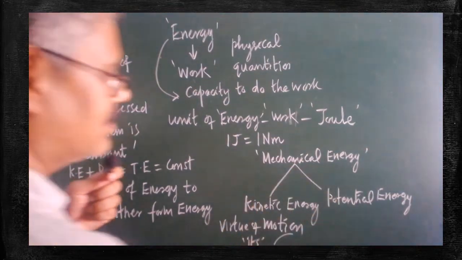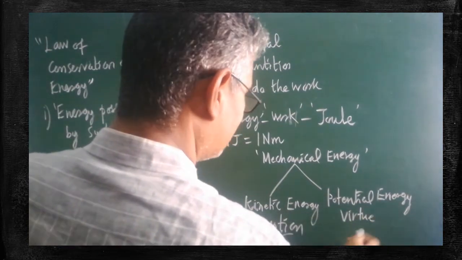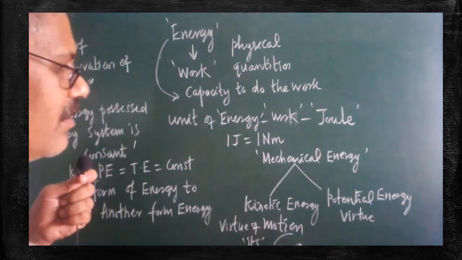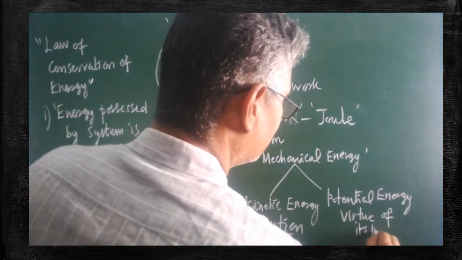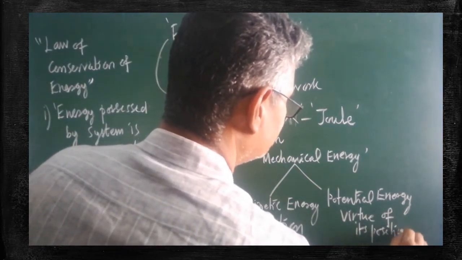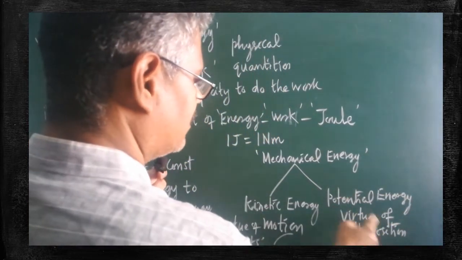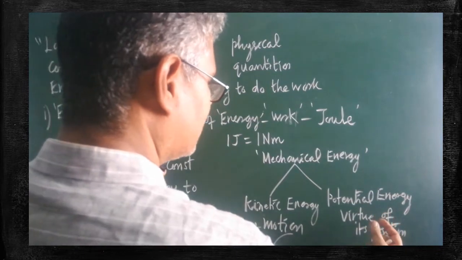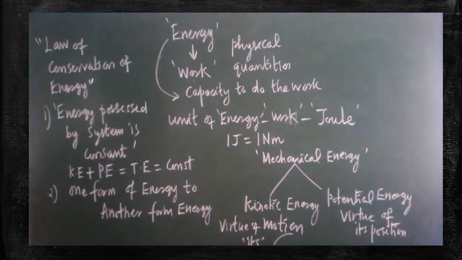Potential energy: if any body gets energy by virtue of its position, note down the term position. Due to state, due to position, you can remember like this. Such energy possessed by the body is called potential energy. A stone is on the ground.